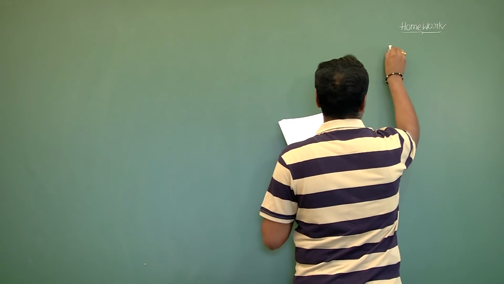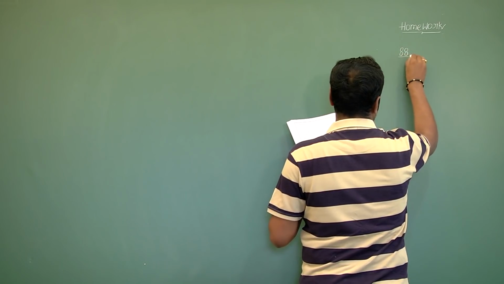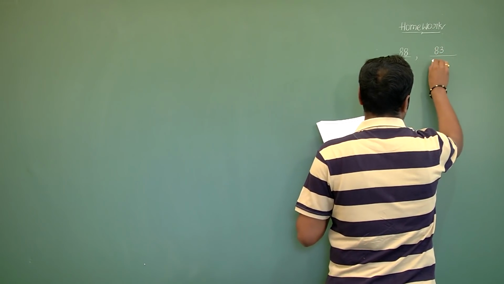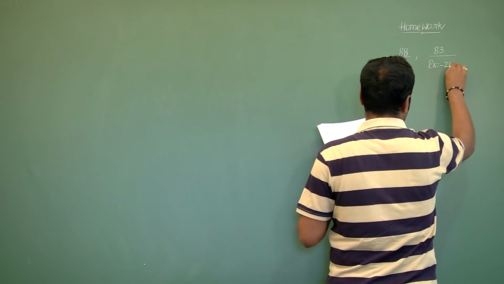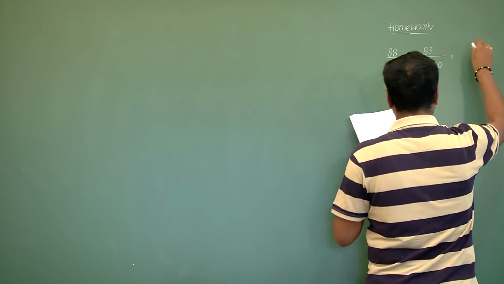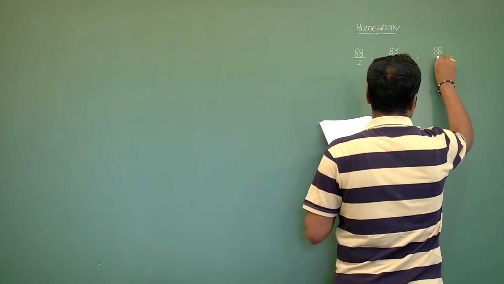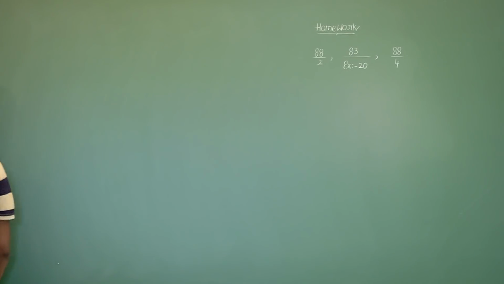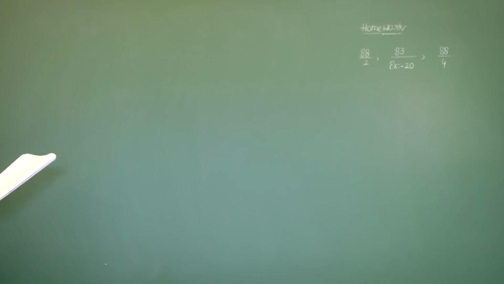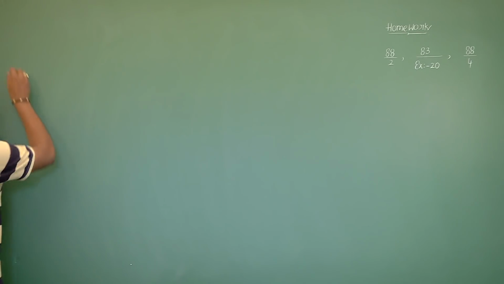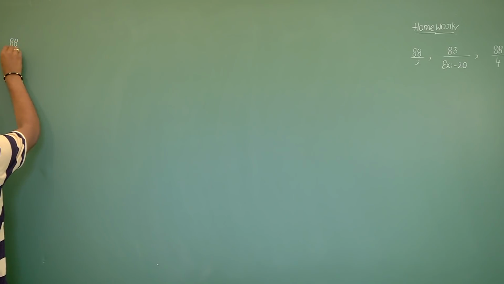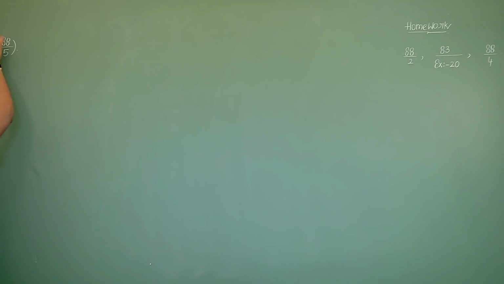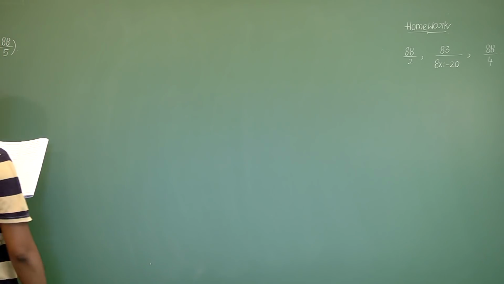After that problem, you need to do page number 88, second question, page number 83, example 20, and page number 88, fourth question. And after these problems, next one, page number 88, fifth question, very important model for annual examination.